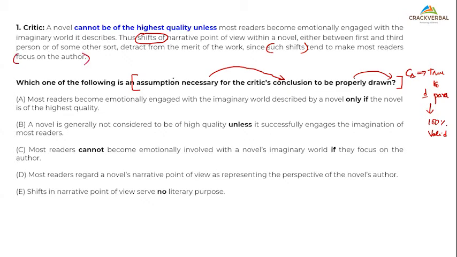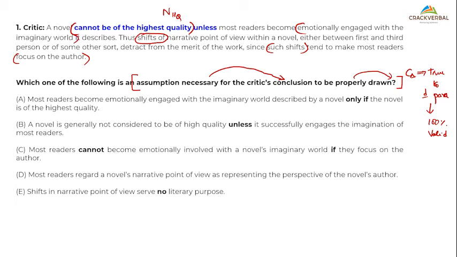So basically, from this story, what data do I have? First data is, if you want a novel to be of highest quality, most readers become emotionally engaged. So a novel cannot be, very important, the word is cannot be of highest quality if the readers are emotionally engaged with the imaginary world.